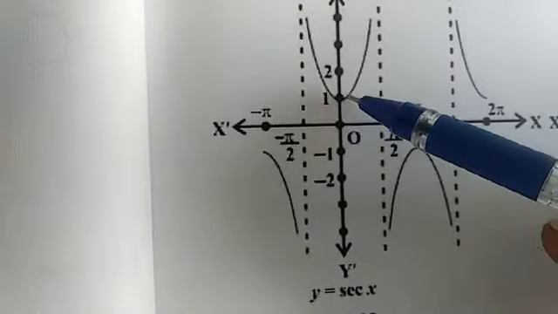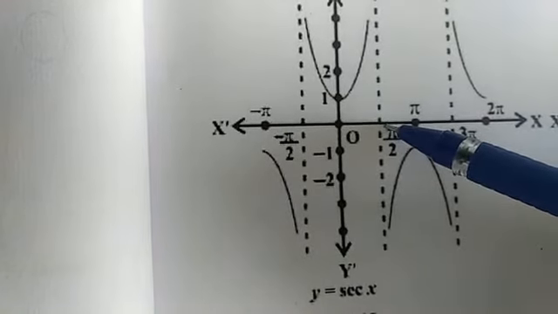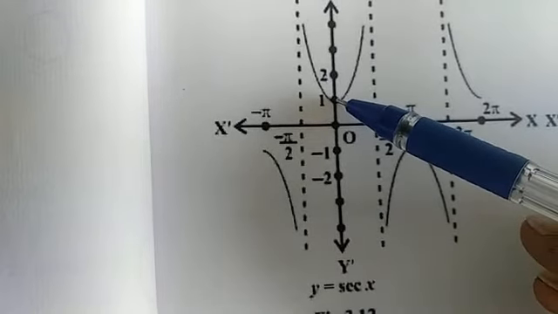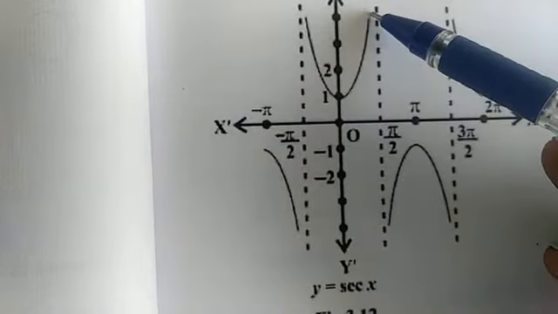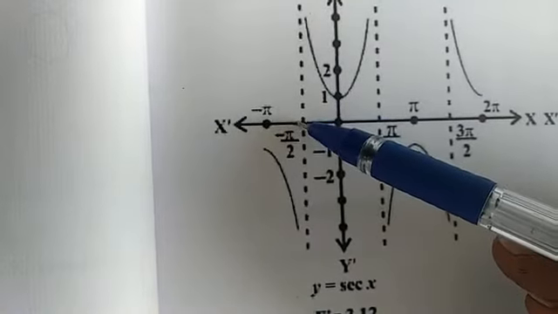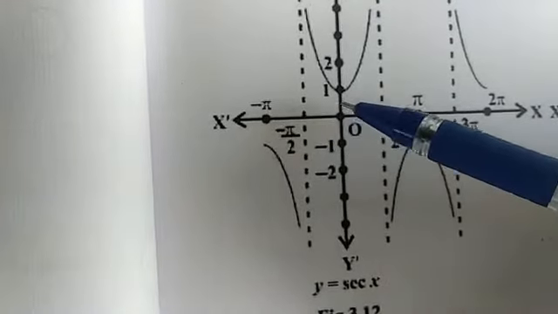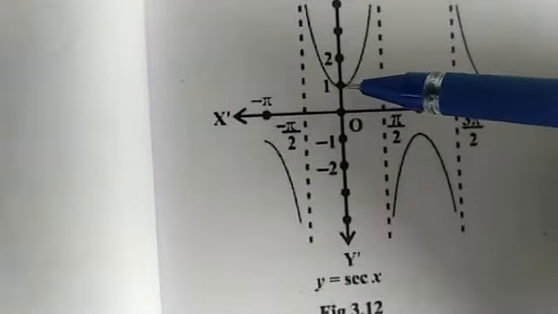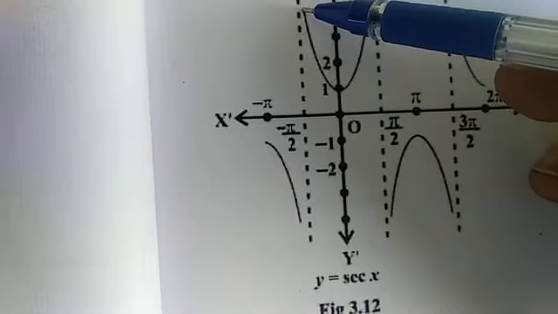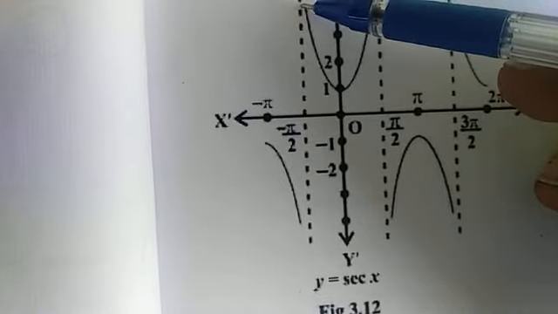For sec 0, or in the interval 0 to pi by 2, the value of sec x will go from 1 to positive infinity. And for x between 0 and minus pi by 2, when we plot the graph, it will also go from 1 to infinity.